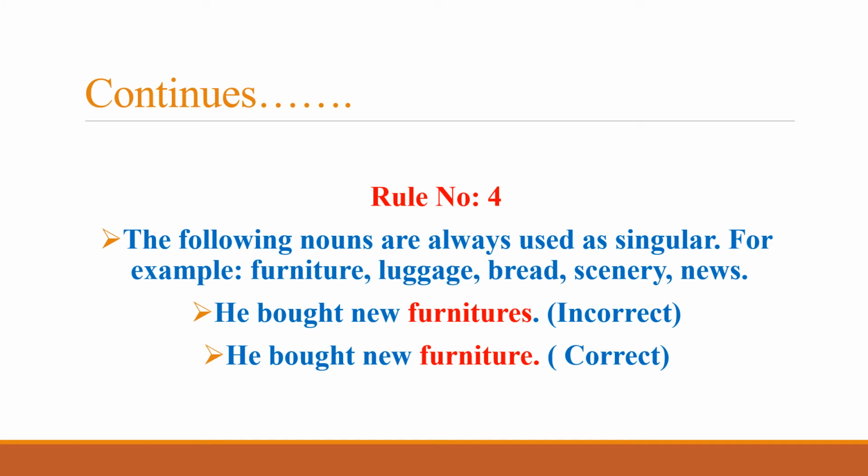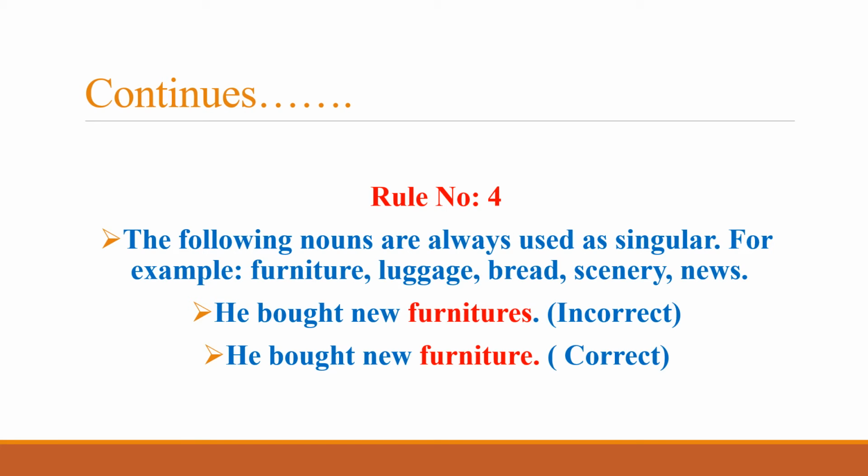Rule number four, about the mistakes in the use of the nouns. The following nouns are always used as singular. For example, furniture, luggage, bread, scenery, news. So these are the nouns that would take the singular form, and similarly the verb or the helping verb used with them would also be singular.